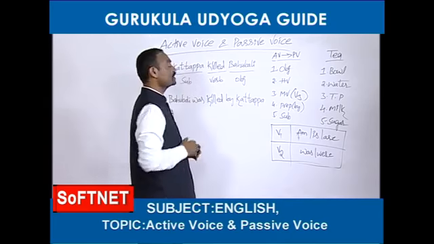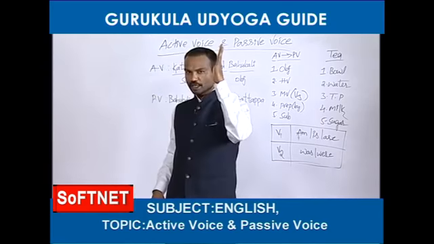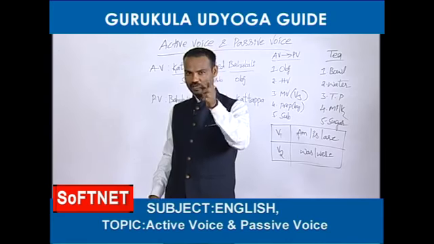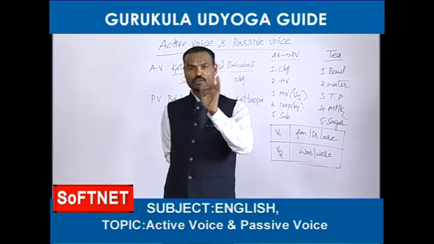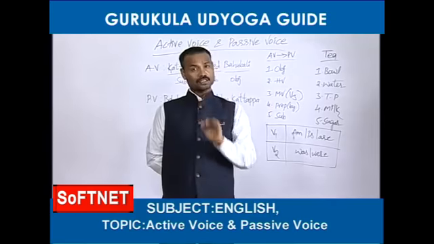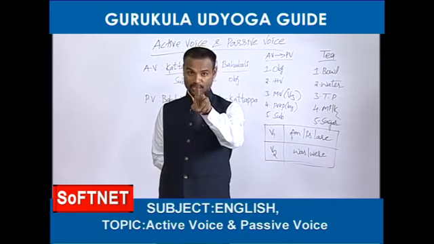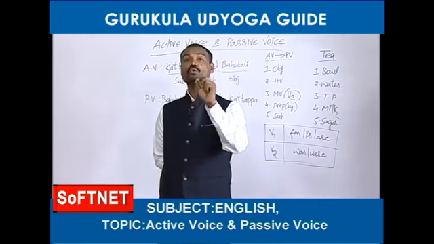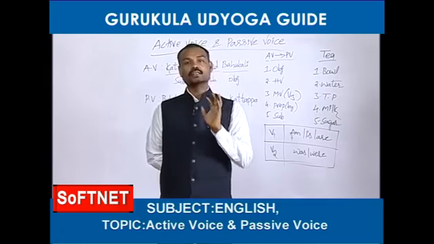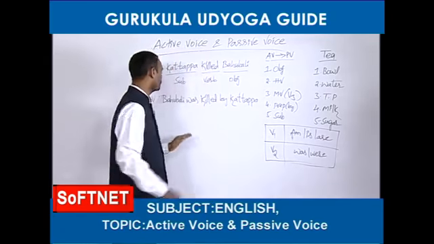So we came to know object. How to find out object? Whenever you would like to know where is the object in the given activize, you should first catch the verb in the given activize. After catching the verb, you should ask a question by using what or whom. Whom did he kill? The coming answer is called as object. So Bahubali is object.